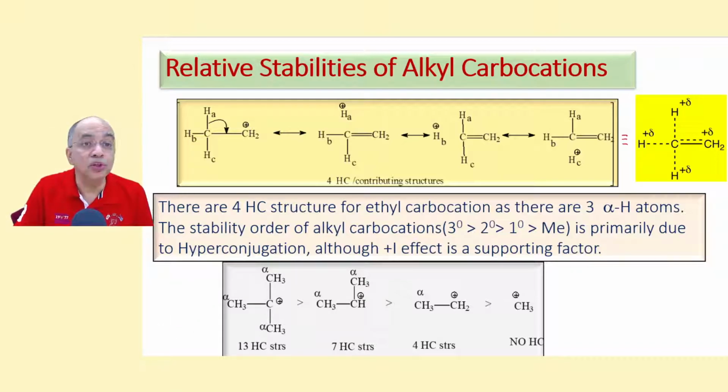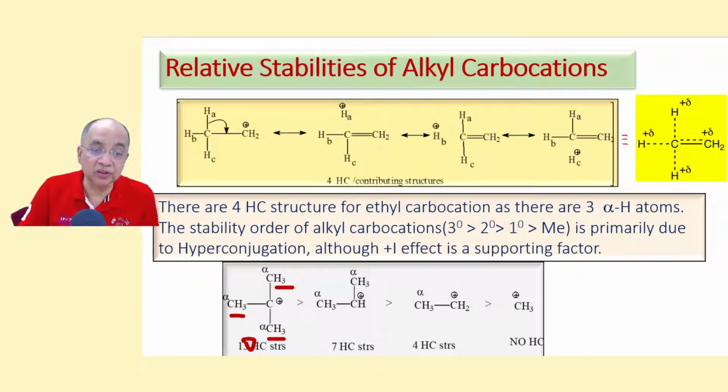You just count how many alpha hydrogens. This is alpha, this is also alpha with respect to the p system, and this is also alpha. 3 plus 3 plus 3, 9 plus 1. So this is 10. I am so sorry, 10 HC structures.